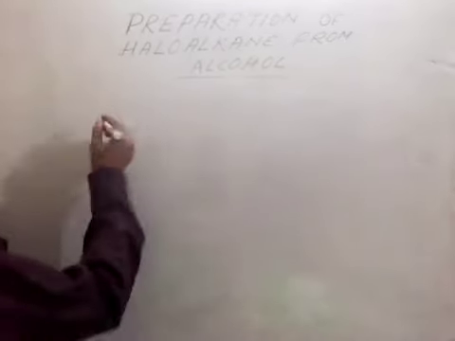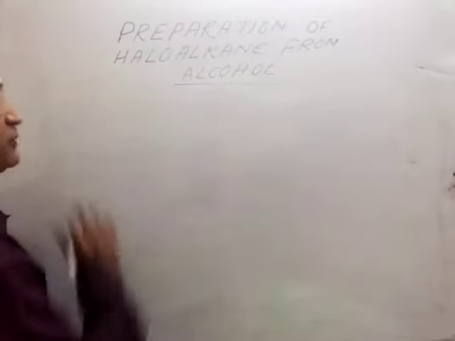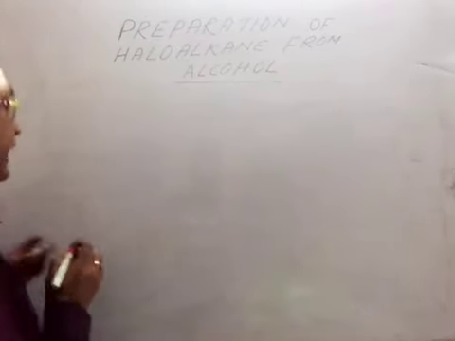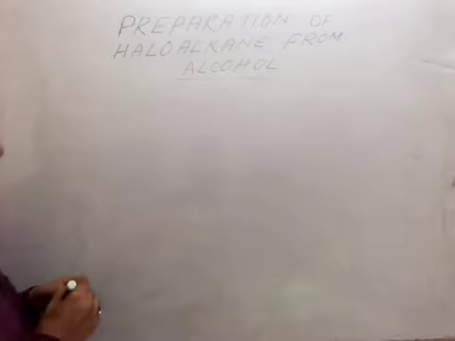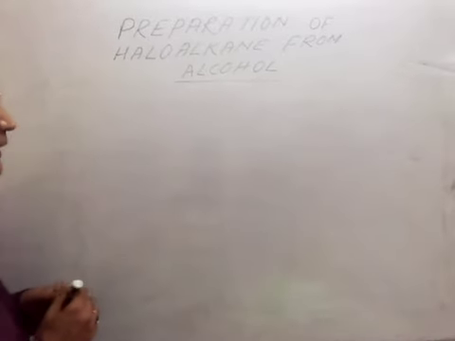If we consider the substrate, we can divide it into 3 degree, 2 degree, 1 degree.